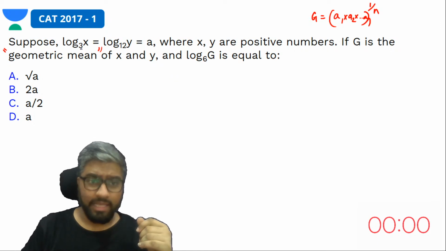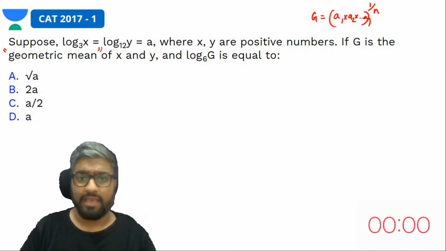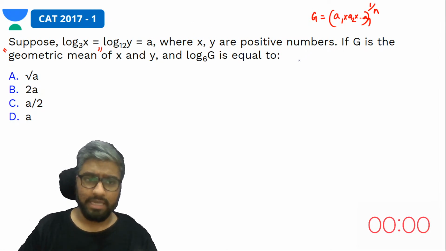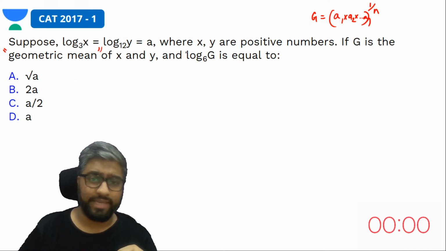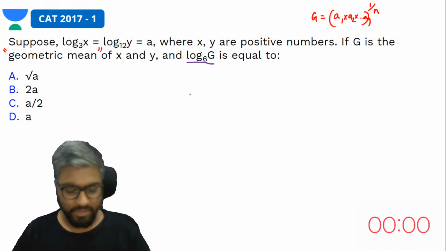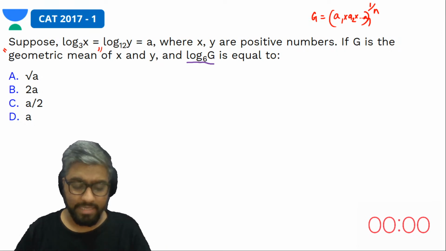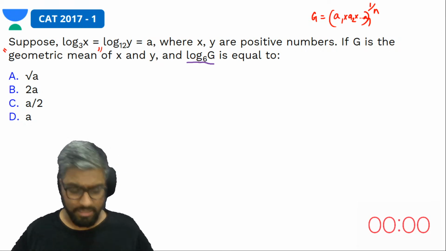Okay, so what does it say? They're asking us to assume log x to the base 3 is equal to log y to the base 12, which is equal to a. And x and y are positive numbers. If G is the geometric mean of x and y, they want us to find out what is log G to the base 6. Very nice, everyone who has answered, super.